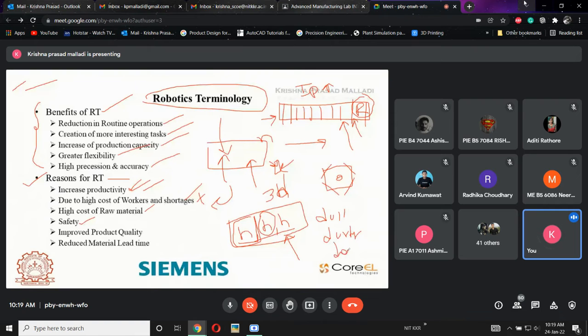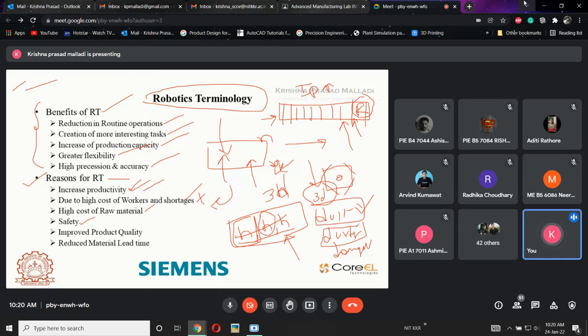Dull means if the robot is going to perform applications underneath, say on the sixth or seventh floor, where there is limited light and limited scope, and if a human works there continuously, it will cause problems for the human. In those applications we can use robots. That is a dull application.